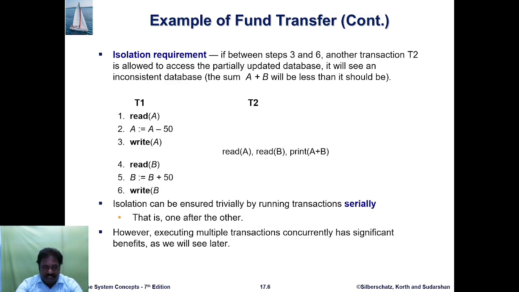So isolation can be ensured trivially by running the transactions serially, that is, one after another. However, executing multiple transactions concurrently has significant benefits, as we will see later.